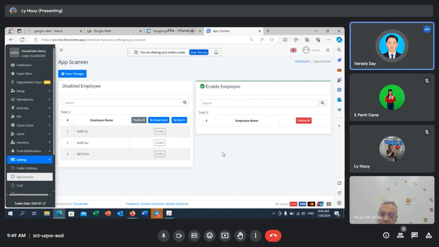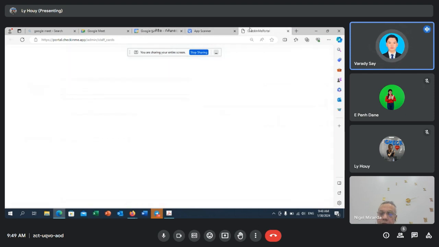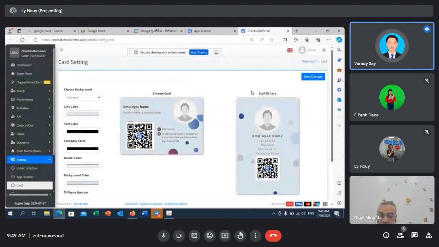So we got a solution for the company. For the employee who does not have a device or smartphone, they simply need to have a card that will be downloaded or given by the admin system, the staff ID card.